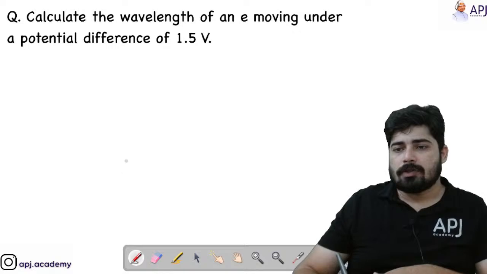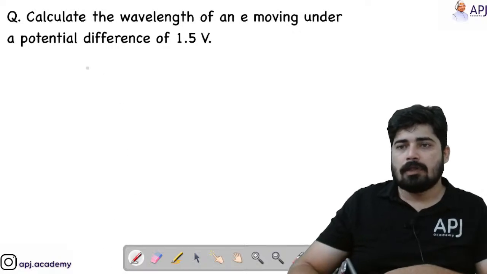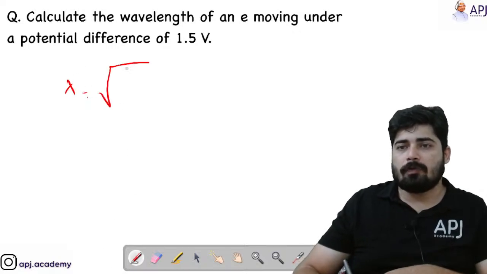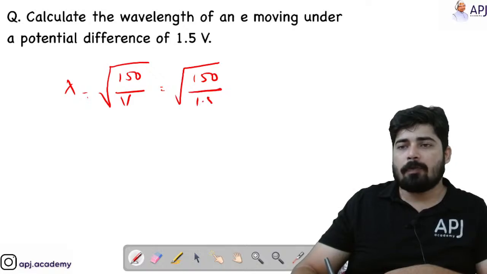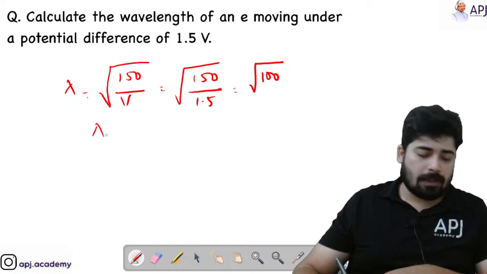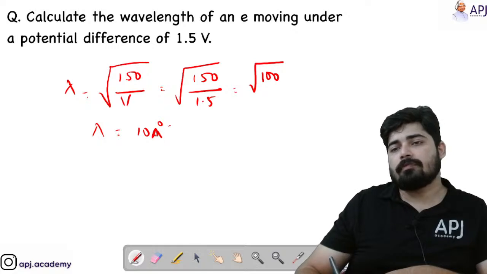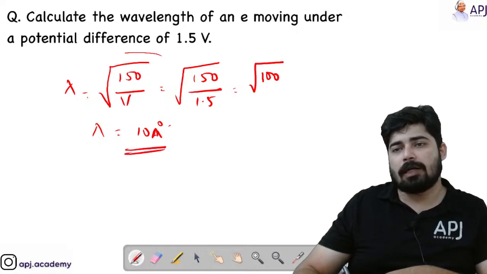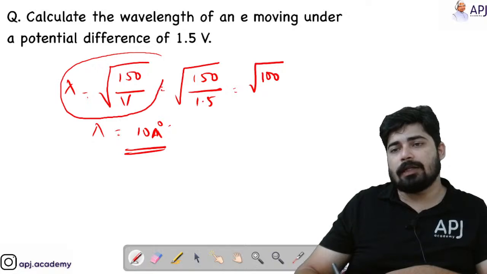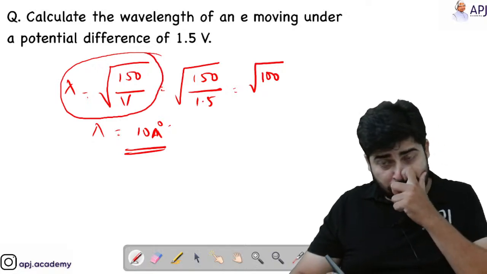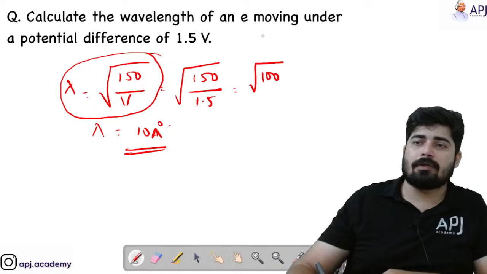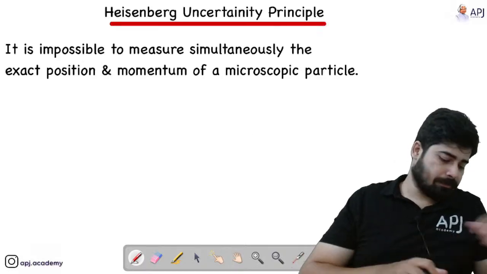Okay. So here lambda is equal to root of 150 by potential difference, and here we know that 150 divided by 1.5, that means we get an answer of root 100. That means lambda equal to 10 Angstrom. I have already told, if you are using this formula, you will be getting the value in Angstrom. So that's an easy one. Okay, now let's move on to the next concept.